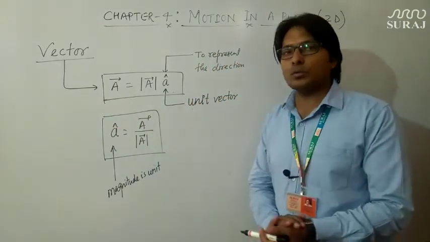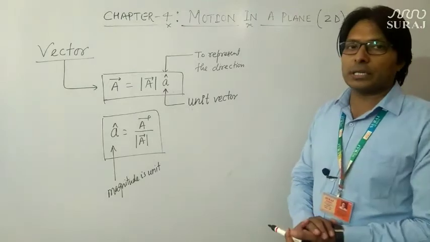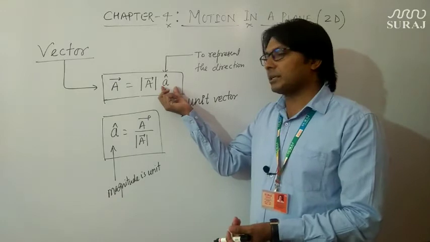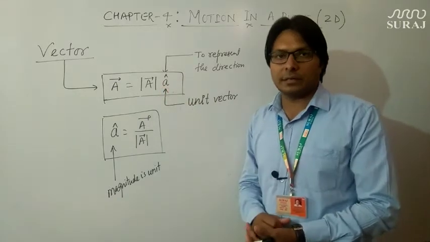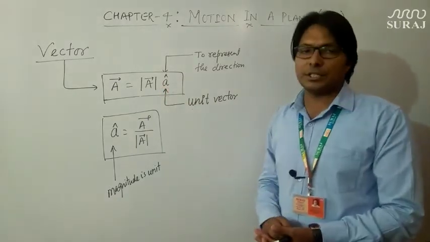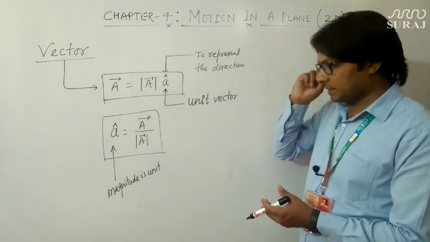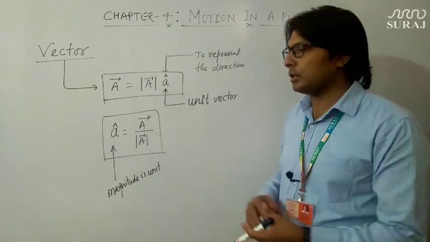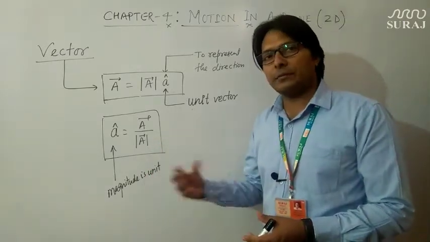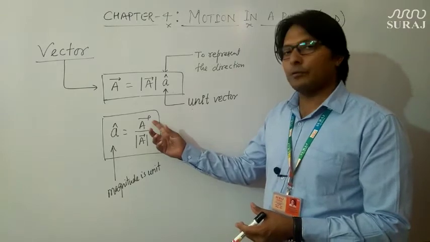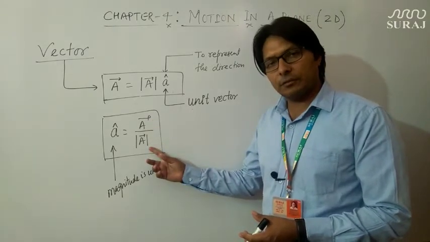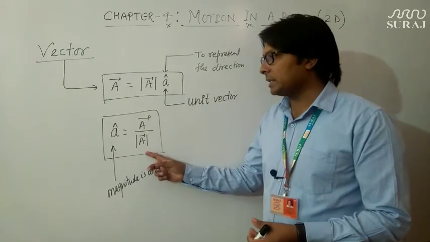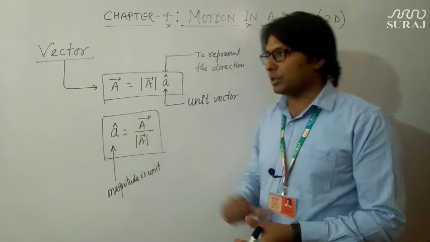Whenever you need to write down a vector quantity, you will first write down the magnitude and thereafter multiply it by the unit vector, which represents the direction of the vector. How can we calculate the unit vector? How do you define the unit vector? A unit vector can be defined as the ratio of a vector to the mode of that vector. If a vector is divided by the magnitude of that vector, then the resultant is the unit vector.